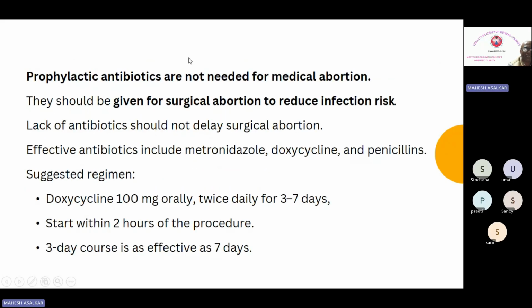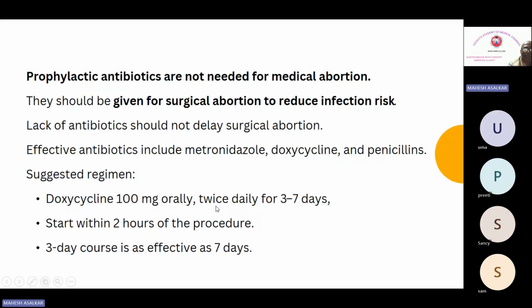Then prophylactic antibiotics we have discussed last time. What they recommend is doxycycline 100 milligram for 3 days as per NICE, and as per this SIP they have mentioned 100 milligram BD for 3 to 7 days. Okay, start within 2 hours of the procedure, and they have mentioned a 3-day course is as effective as 7 days.